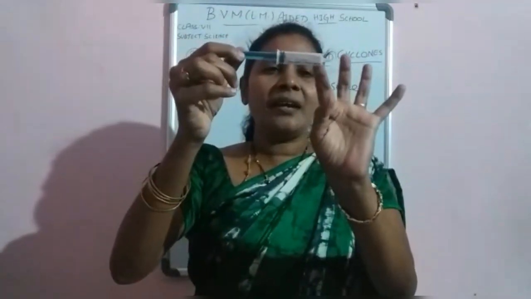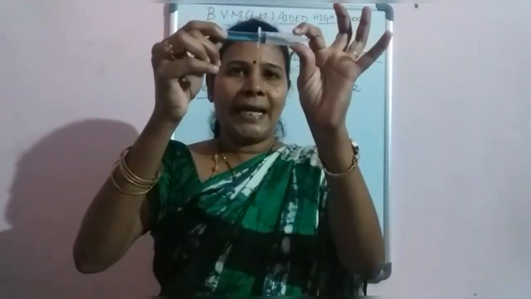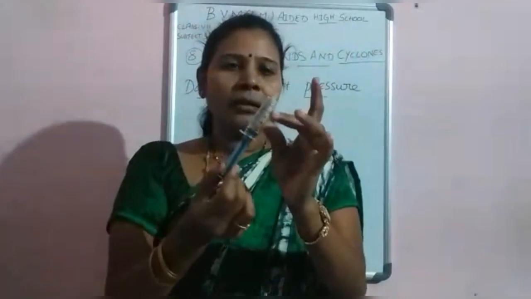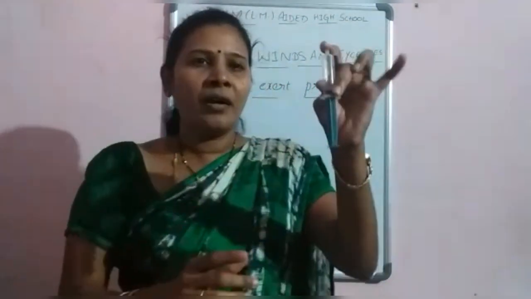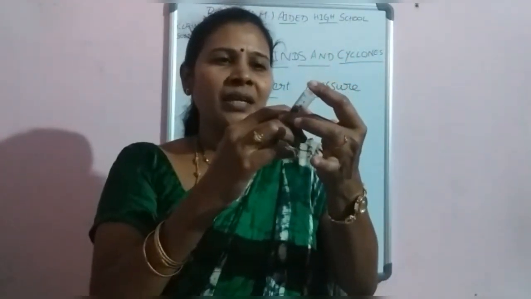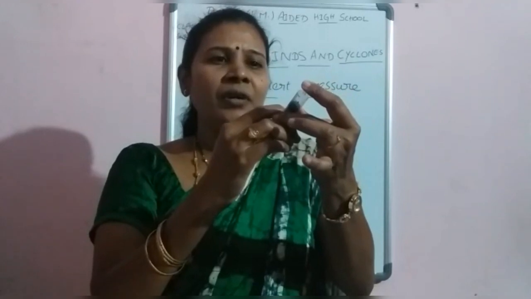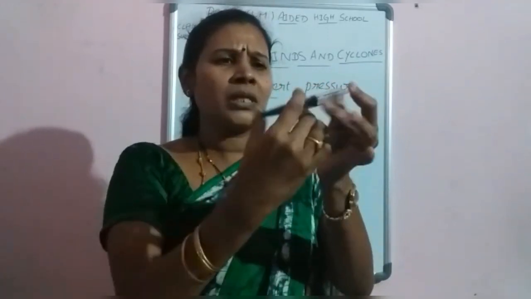Here, observe the inside of the syringe is occupied with air. After this, you have to close the nozzle of the syringe with your finger. Then you have to press it. Something will press on your finger. That means it doesn't move.